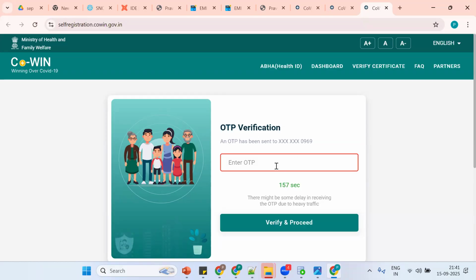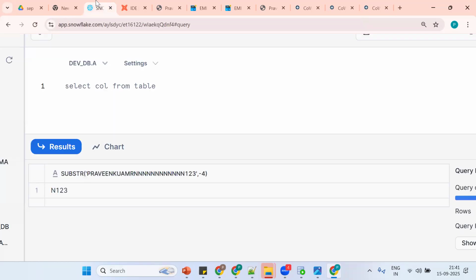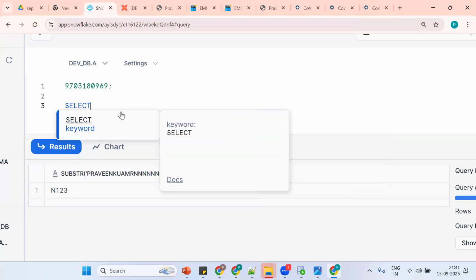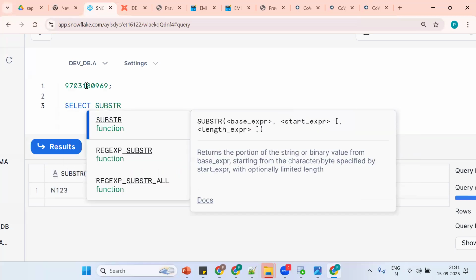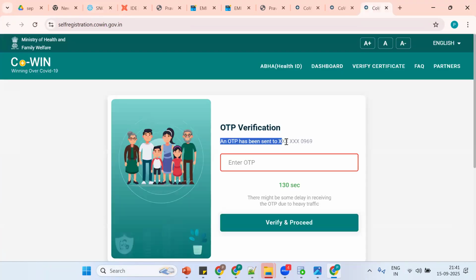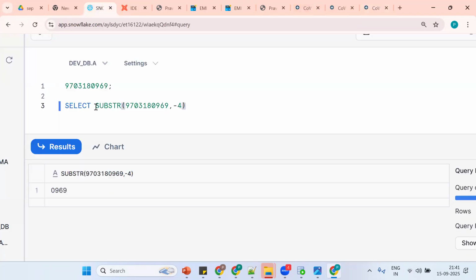Now see the same thing. What's the number we have given? I have given my number. Now they want to extract the last 4 characters. How do we extract some parts? By saying substr. How to extract the last 4 characters: comma, minus 4. Okay, same thing. This is a string. Copy the same thing. Control C, go to your Snowflake site view.